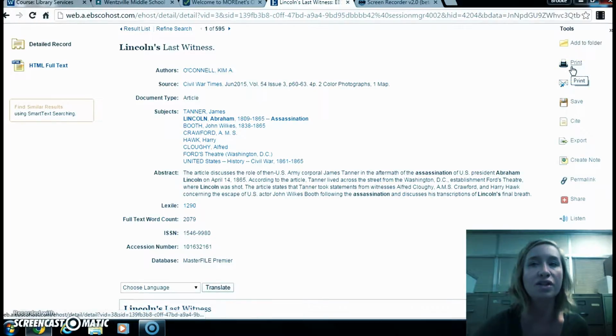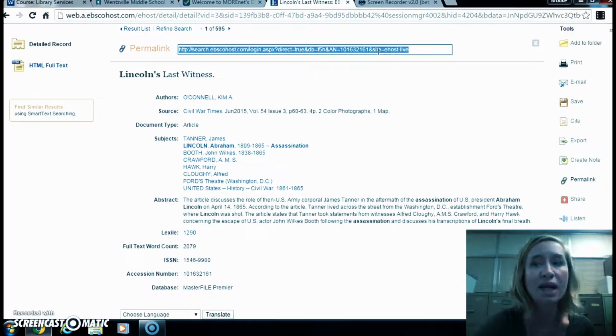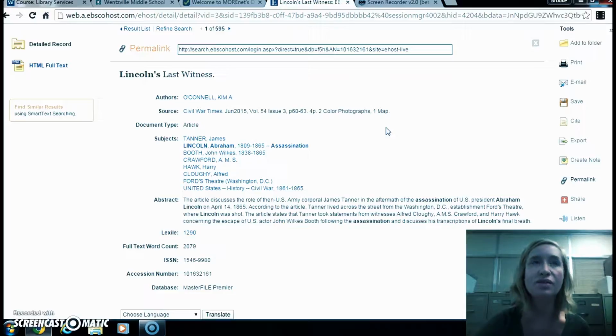So there are a couple things you can do. You can print it. I could save the article. I could do a permalink, meaning it's going to give me a link that I can use to get to maybe next time I come in or whenever. But one of the coolest things I want to do, so you want to make sure you grab that link, especially if you're on a Chromebook or a Chromebox and you cannot print, you're going to grab that permalink.